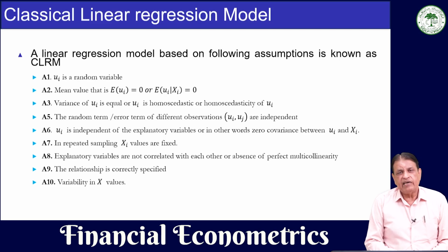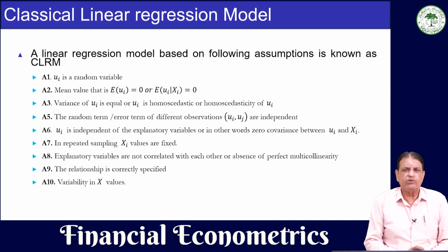Then the variance is constant, that is, the variability in U is constant. It is not going to vary from period to period. Throughout it is constant, because if it is not constant, then there will be problems in forecasting and prediction.